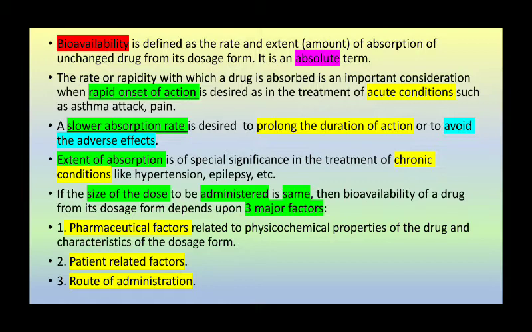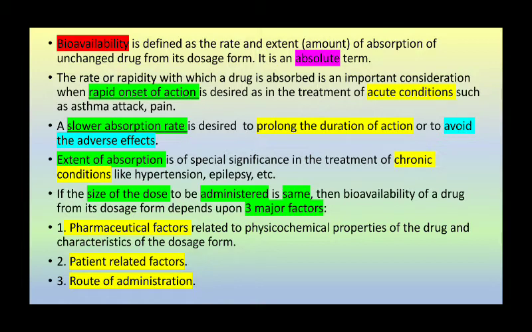A slow absorption rate is desired to prolong the duration of action and to avoid adverse effects. The extent of absorption is of special significance in the treatment of chronic conditions like hypertension and epilepsy.